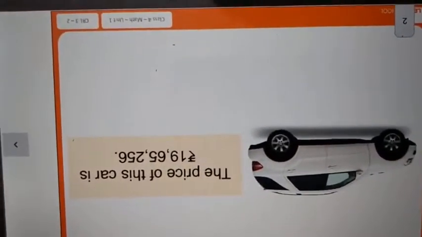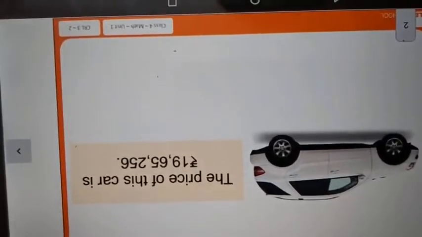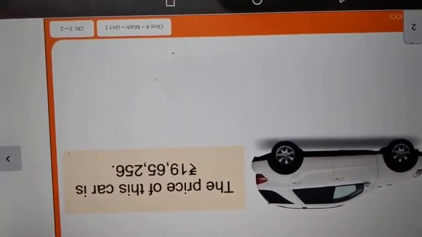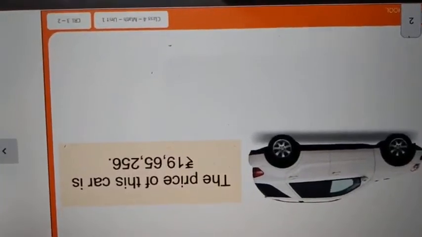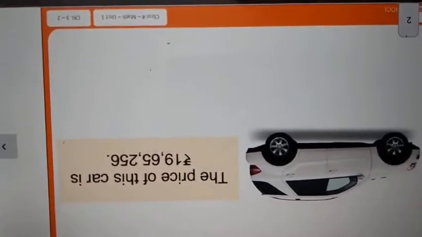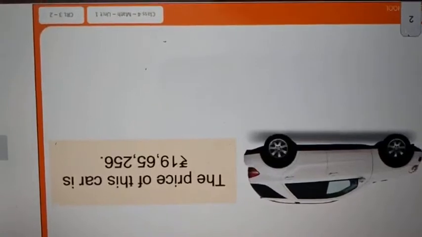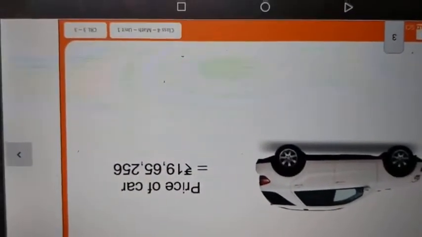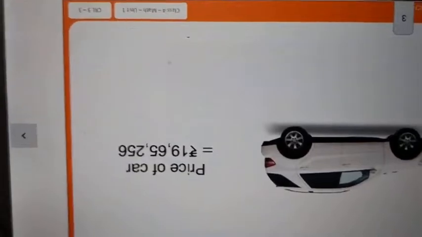Now look at this. Here you are all seeing one car. The price of that car is 19,65,256, right? Now, the price of the car. How many digits are there in the price? That we have to find.